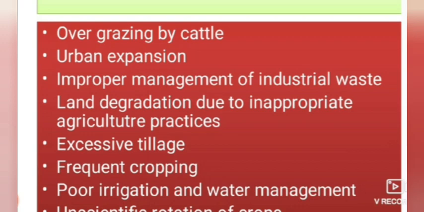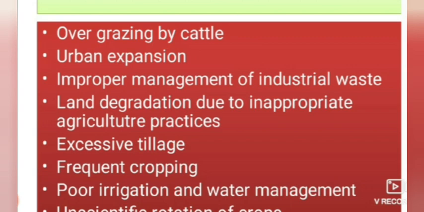Next, moving to improper management of industrial waste. We are not maintaining industrial waste in a proper manner, but we are throwing all the waste in lakes or surroundings, and leaving gas emissions in the atmosphere, so that it is not managed in a proper way and reduces the soil organic carbon.